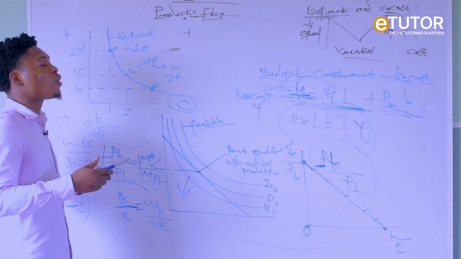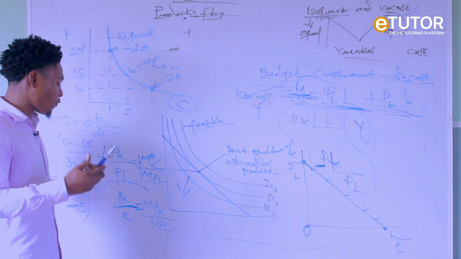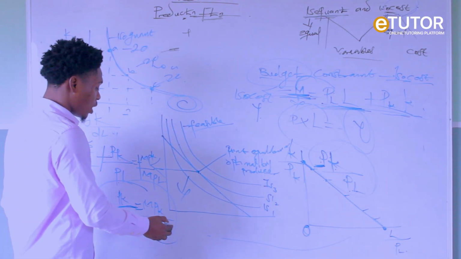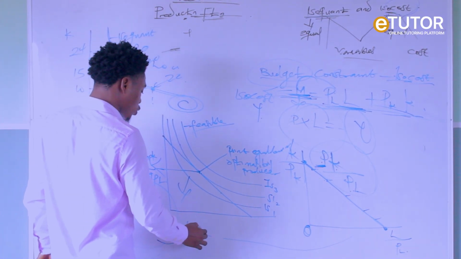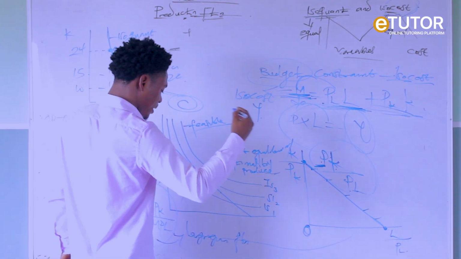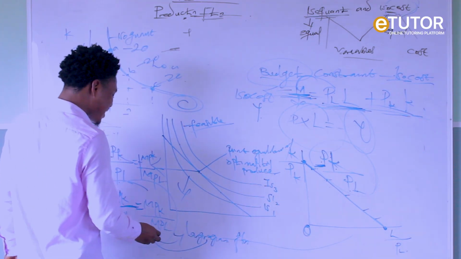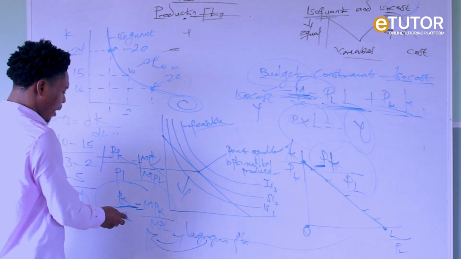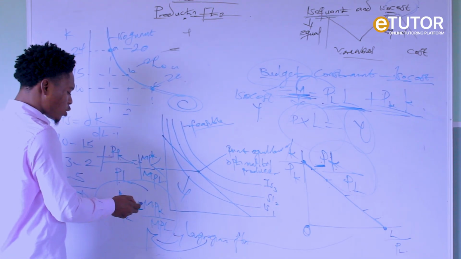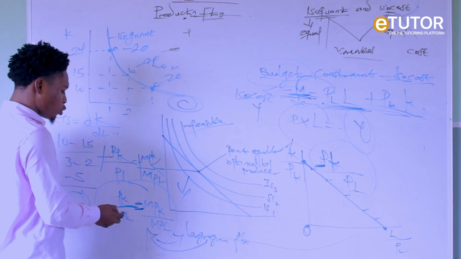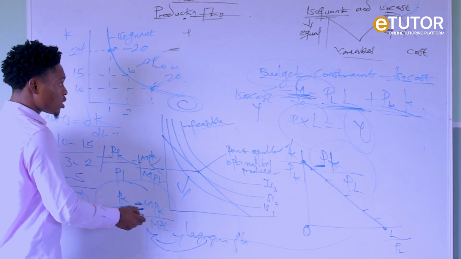Oftentimes they will give us the Cobb-Douglas production function. If you don't want to use this, we can also use another function in economics. We call it the Lagrangian function. That is another aspect entirely. So we are still going to get the same result. So we use PK over PN equals MPK over MPN to show the equilibrium position. So the highest output that can be produced is gotten using this condition.